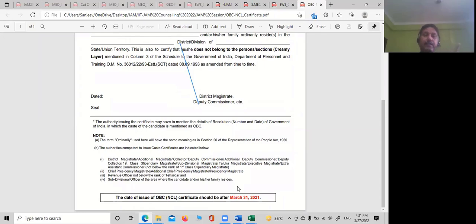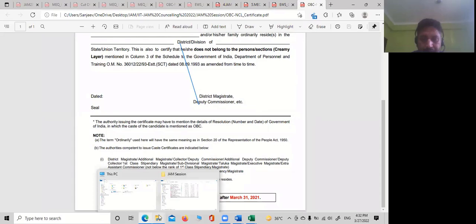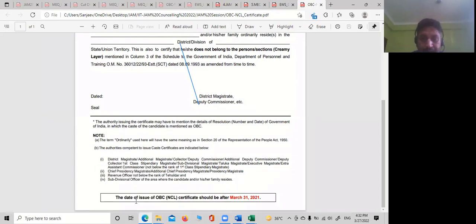So you have to make it after 31st March, not today, correct? They want it latest. Okay sir, so if we make it now, will it work? No, do not make it now. The date of issue of the OBC non-creamy layer certificate should be after March 31st. You can apply now, but assuming you will be getting it after 31st March, maybe starting from 1st April.